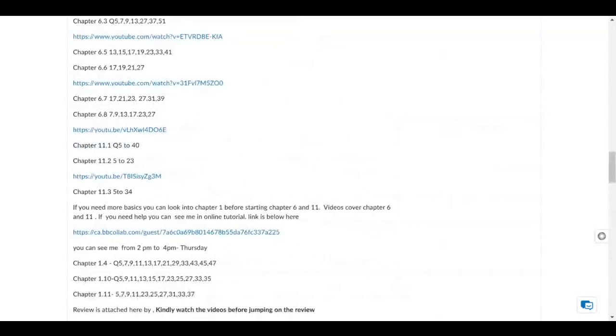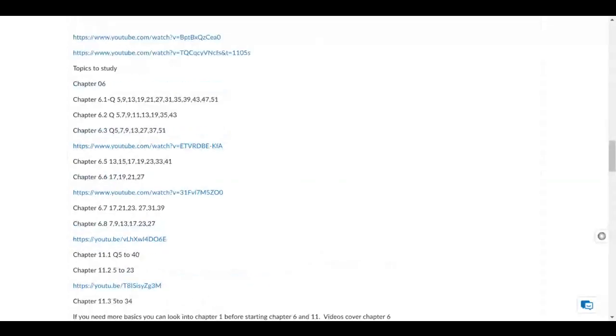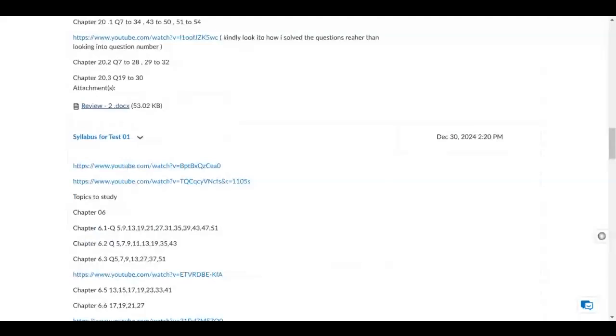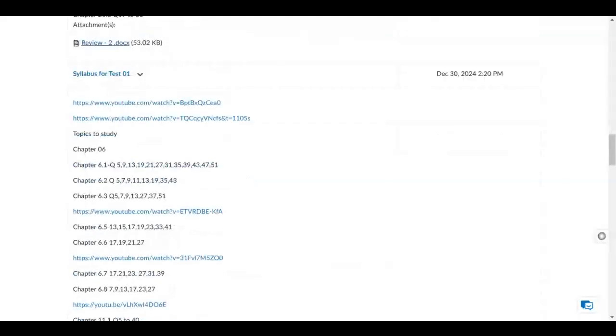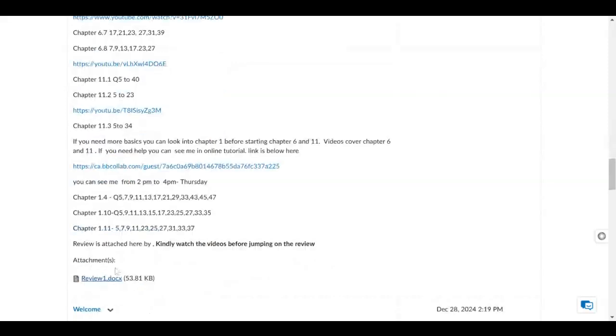Okay, mainly I've told you all these chapters. These are the chapters for the test one. So here, syllabus for test one, you can finish it in 1 day, 2 days, 3 days. I'll recommend you to do it step by step, so that in week one you can do chapter number 6, in week 2 you can do chapter number 11, and in week 3 you can do the revision also. This is the review. I don't have any videos on this one, but this is kind of related to chapter 11 and 12. I'll see if I can make the videos, but I cannot promise it.